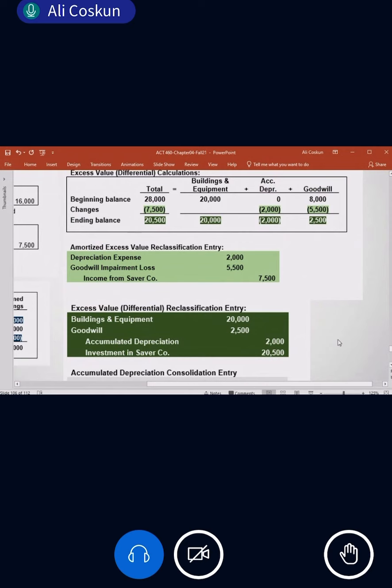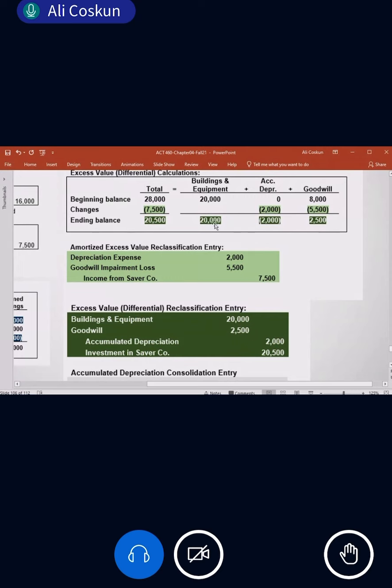How were we doing it? Just doing a reverse entry, right? If it is accounts payable, debit accounts payable and credit accounts receivable, so those accounts will decrease. Now here, look, the excess value reclassification entry, we are writing the excess value of the assets and liabilities.